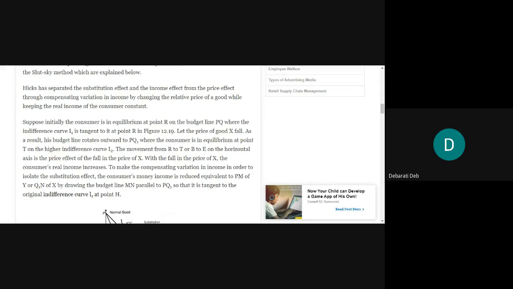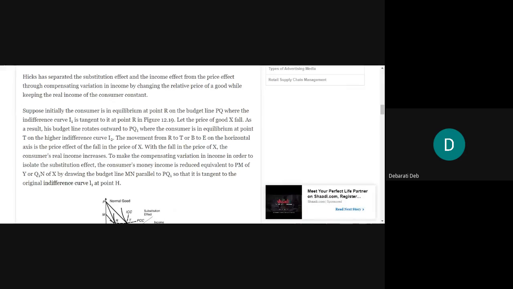Hicks has separated the substitution effect and the income effect from the price effect through compensating variation in income. This is an important concept in economics, which you have to learn properly. This concept is called compensating variation in income. It has been developed by Hicks in order to separate the substitution effect and the income effect from the price effect.